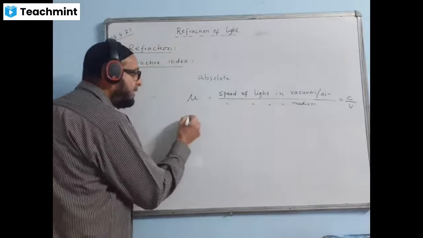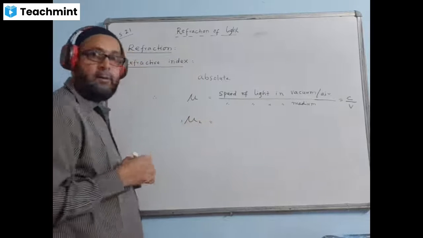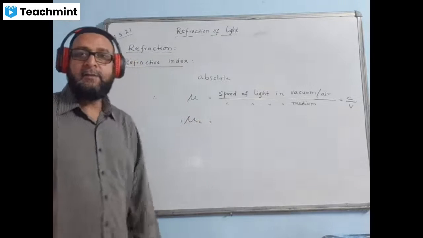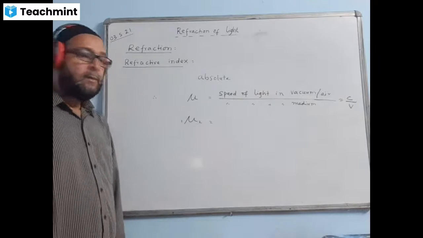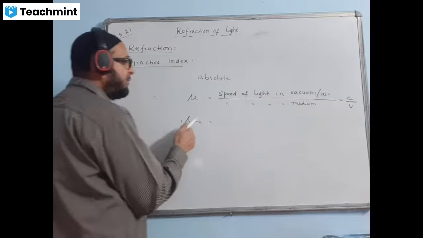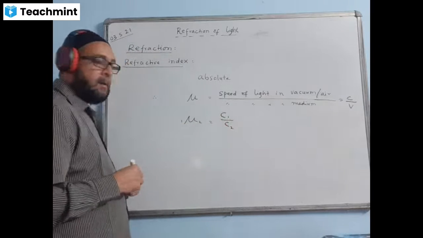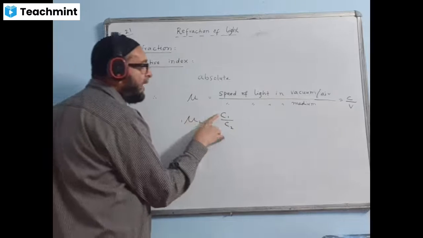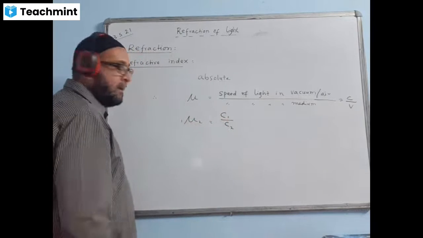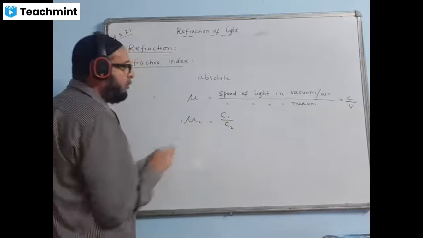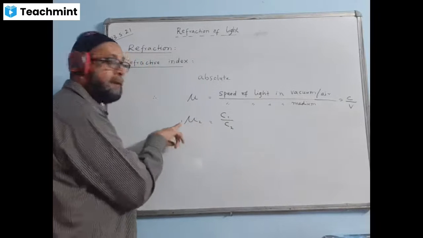Now, in another situation, suppose the ray of light is traveling from medium 1 to medium 2. How do we define this one? This one we write as C1 by C2. What does it mean? C1 is the speed of light in medium 1 upon the speed of light in medium 2. How do we read the refractive index? We read this way: refractive index of medium 2 with respect to medium 1.